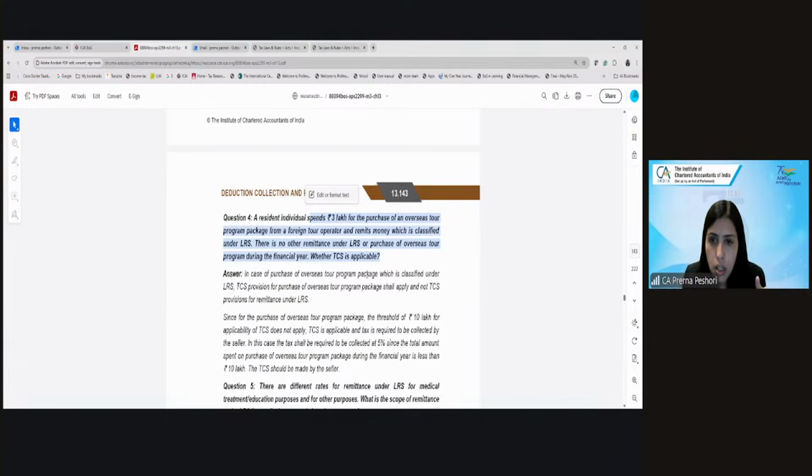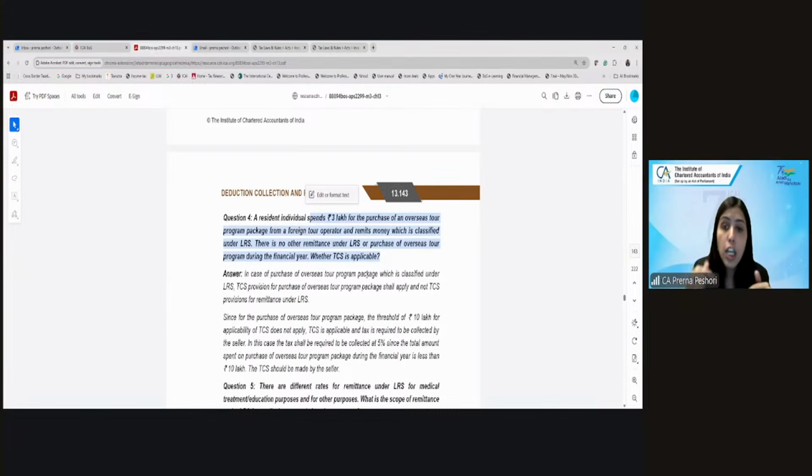So, if you talk about the overseas tour package program, below 10 lakh also there is already a TCS. It is not that it is exempt. Whereas if you go for LRS, till 10 lakh there is no TCS. So here what CBDT has clarified is that the TCS provision for the purchase of overseas tour program package will apply and not the TCS for LRS.